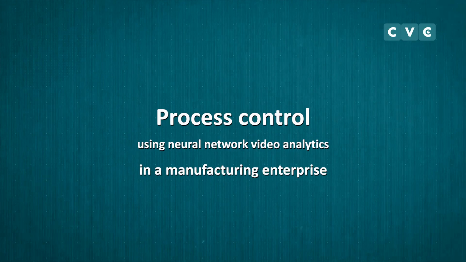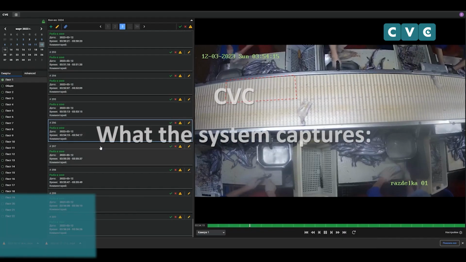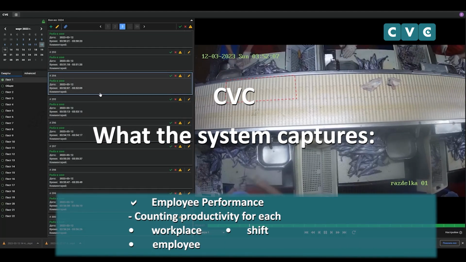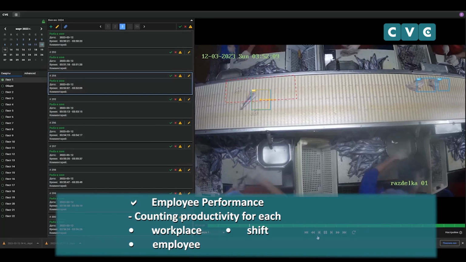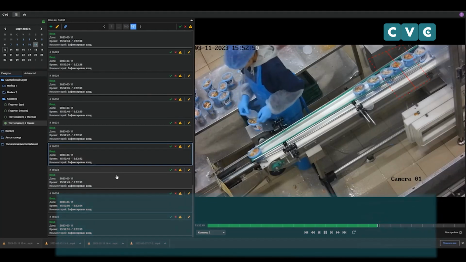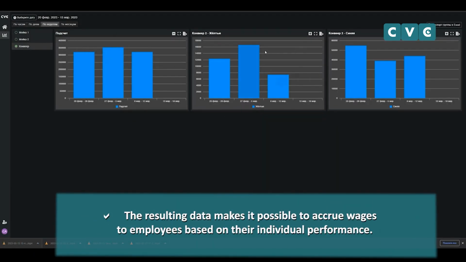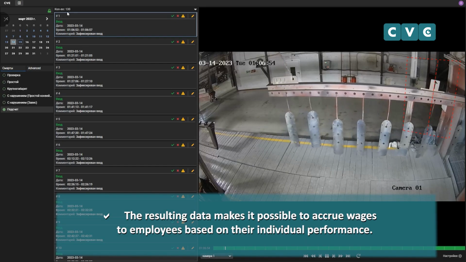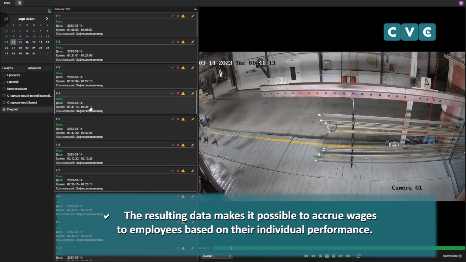Process control using neural network video analytics in a manufacturing enterprise. What the CVC system captures: employee performance, counting productivity for each workspace, shift, employee. The resulting data makes it possible to accrue wages to employees based on their individual performance.